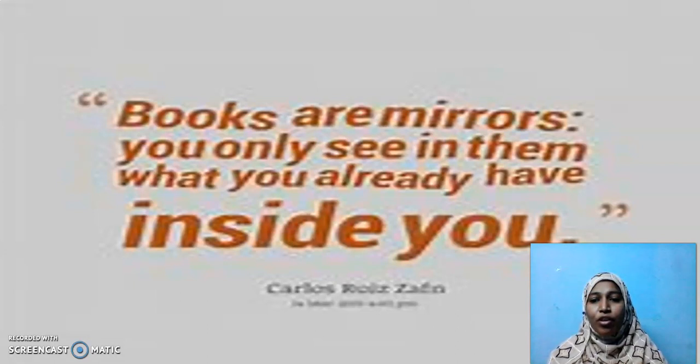Some may go in for adventurous book. Some may go in for cartoon comics. Some may go in for family stories. Isn't it? Some may go in for biographies. Some may be just a light touch up here and there, not interested much in reading. But don't avoid books, children. Be close to books. Try to read as many books as possible. Whichever you are interested, you can read that book.